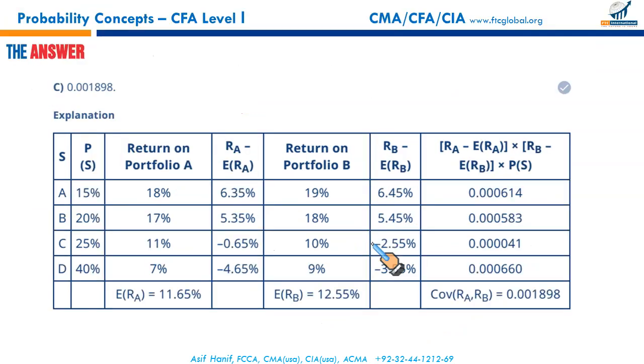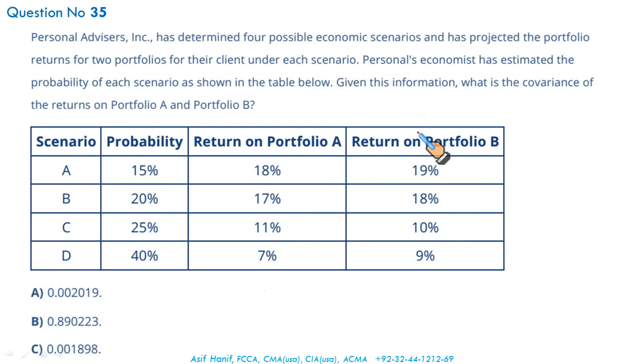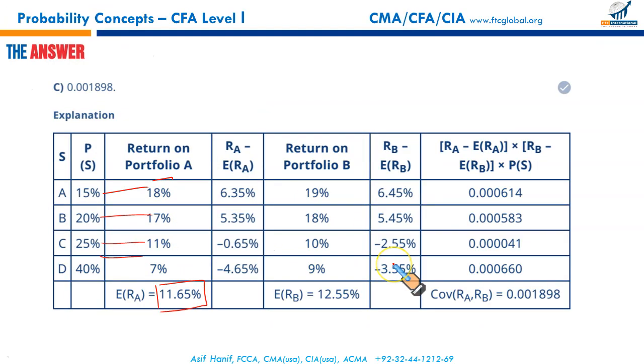So what you will then be left with is to use this conventional approach. First, you will calculate the expected return for all, multiplying these probabilities with the returns. It will return the expected return on portfolio A. You will do the same thing for portfolio B. You will multiply each of the probabilities with their returns and add up the result. It will give you the expected return on portfolio B. This is the first step you should do, calculate the mean. I've given you both methods, whichever you find suitable or comfortable, you can do it accordingly.